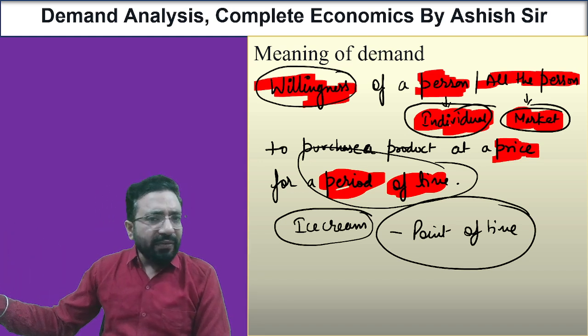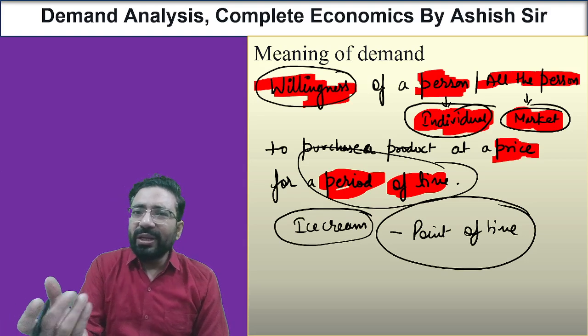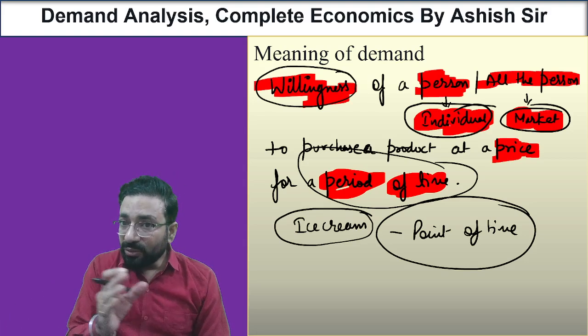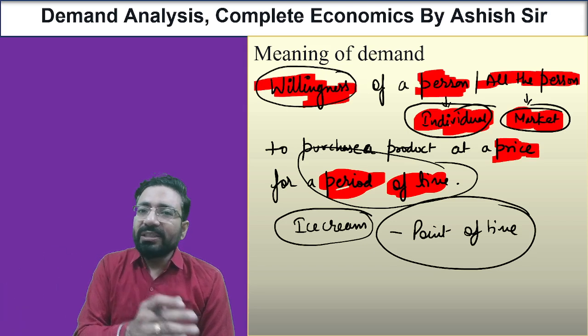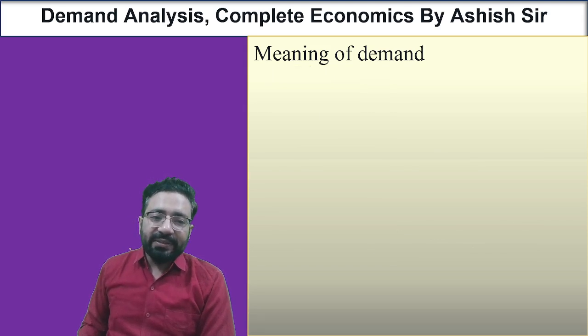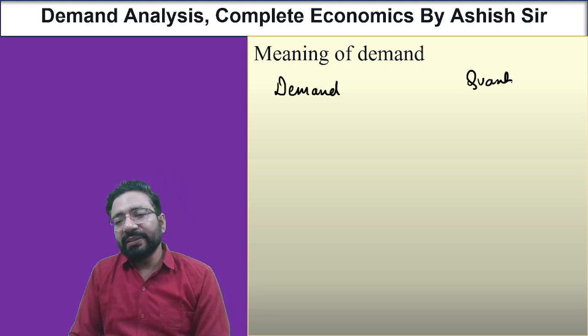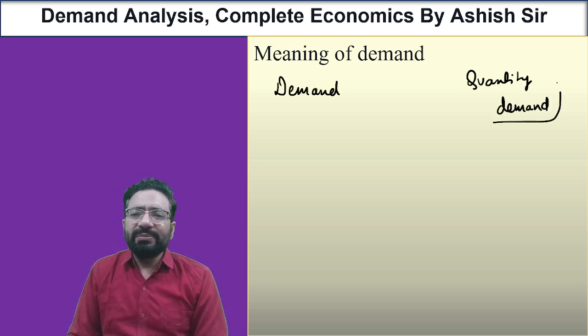There are several buyers who purchased strawberries only due to the lesser price. But throughout a year, only the genuine buyers purchase. The quantity demanded and demand are different things. The first one is demand and the second one is quantity demanded. What is the difference? There is a hairline difference.